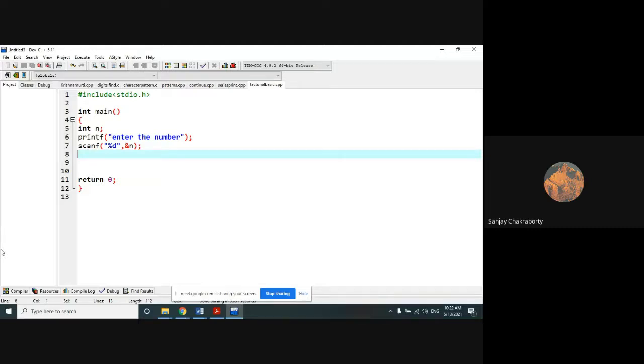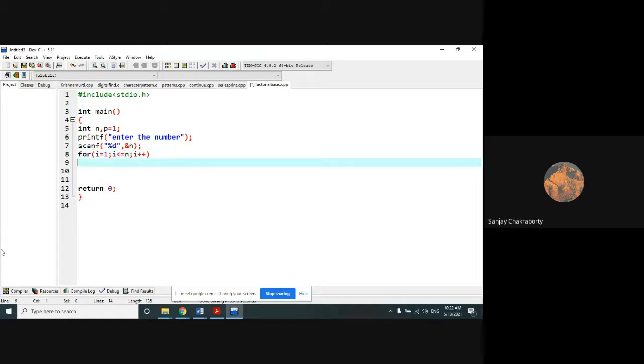So here we will do that. We will declare a variable and initialize it with the value of 1. Okay, that will be required to multiply with the number on which we are applying the factorial. And this is the looping variable: i equal to 1, i less than or equal to n, i plus plus.